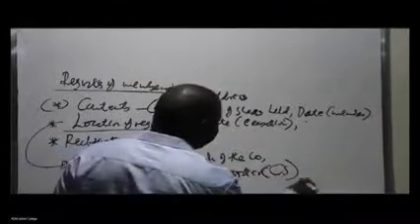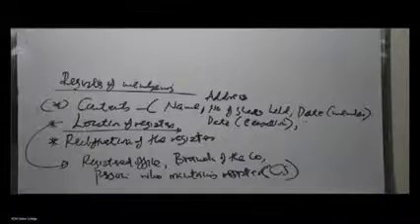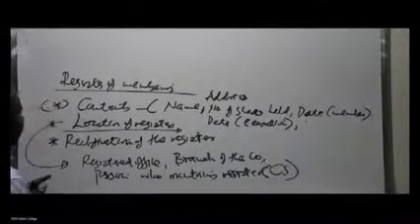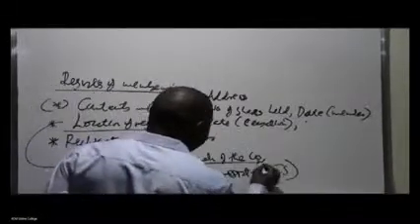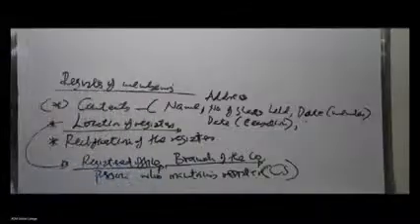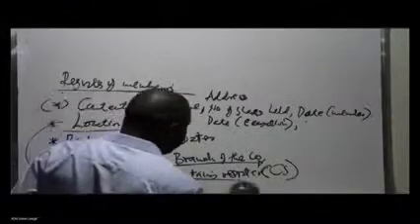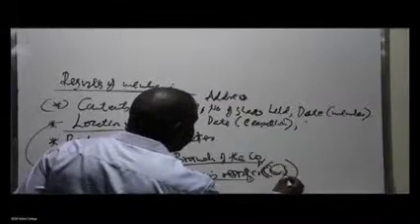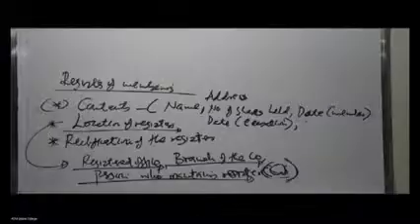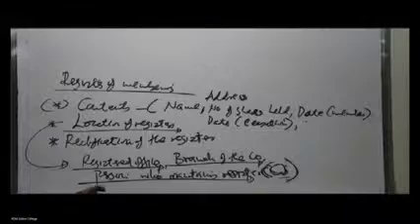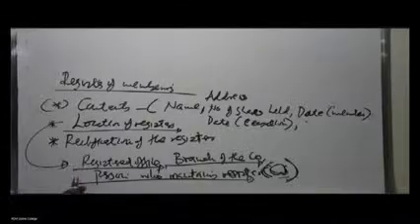This one is actually just alluding to the company secretary. So these are the locations where the register can be kept: at the officially recognized registered office of the company, at any branch of the company, if it happens it has a branch, or at the office of the person who maintains the register of the company. Obviously, we are alluding to the company secretary, because that is one of the key roles of a company secretary. So maybe you would have outsourced the functions of a company secretary, so it can still be maintained there at his office.